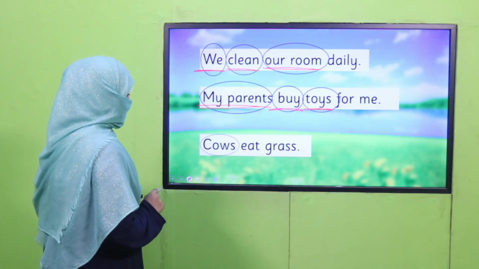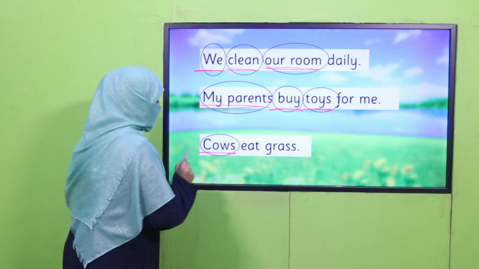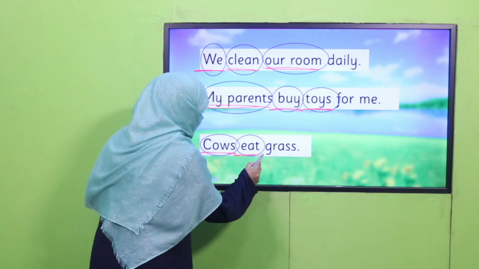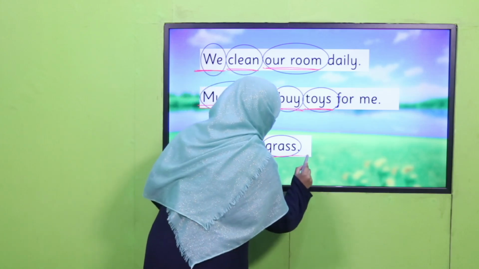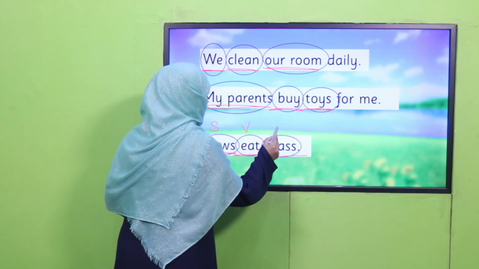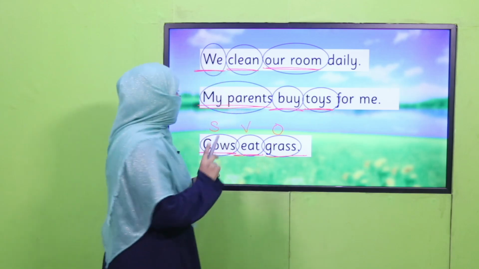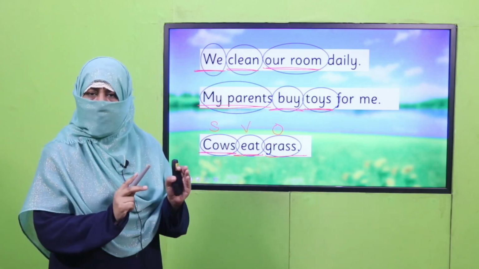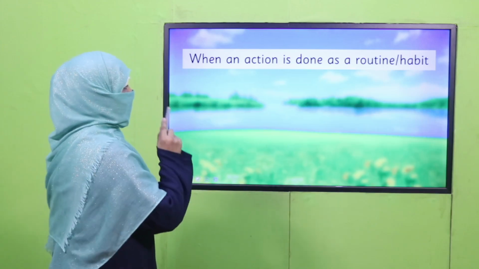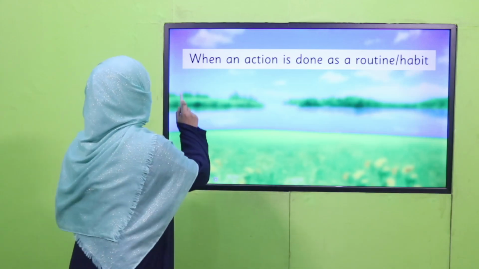Cows eat grass. Cows, they are doing the action, so they are subject. Eat is the action and grass is the object. So it's subject, it's verb, and it's object. Do you understand what subject and verb and object is? Now why am I telling you? Because we are going to start our tense today.